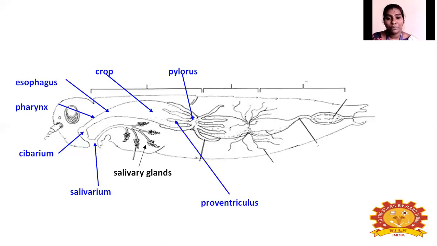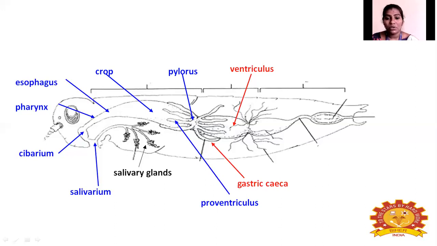And next are the proventriculus and ventriculus. Before the ventriculus it is called the proventriculus, and then the gastric caeca. Here you can see the finger-like outgrowths.